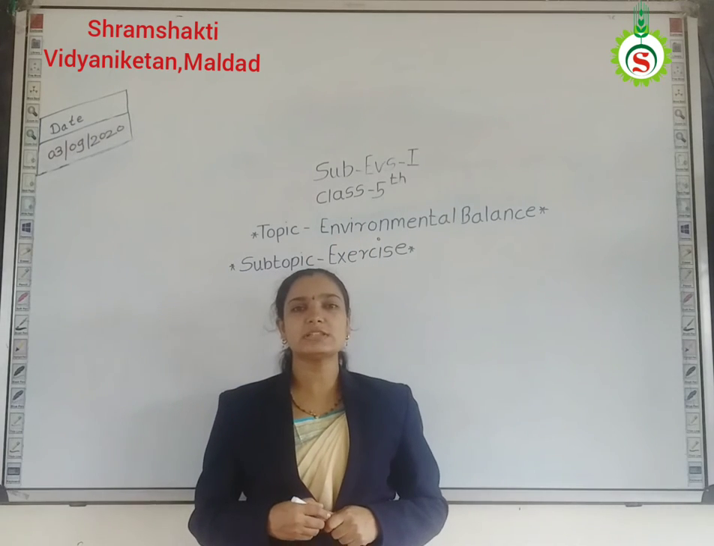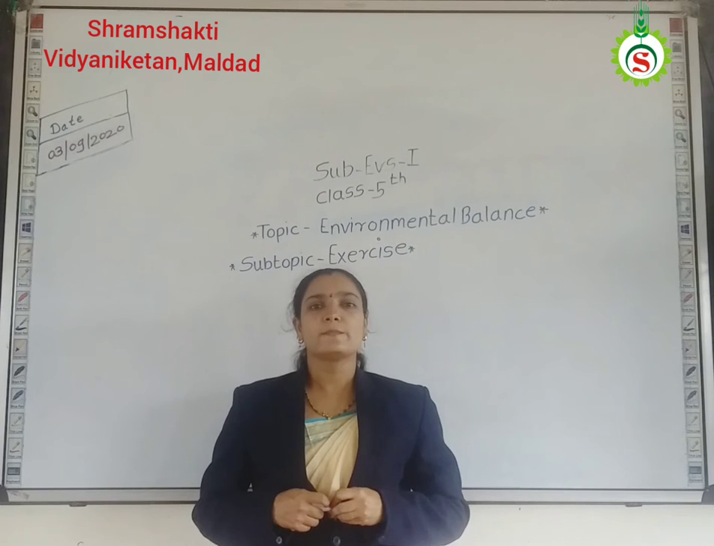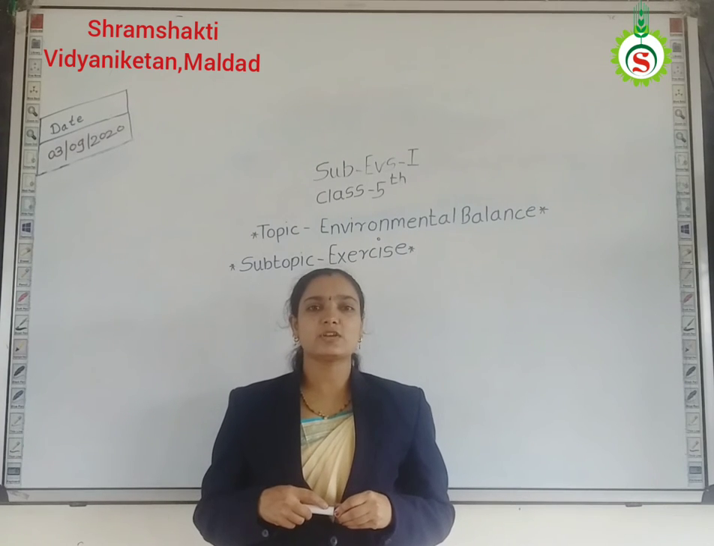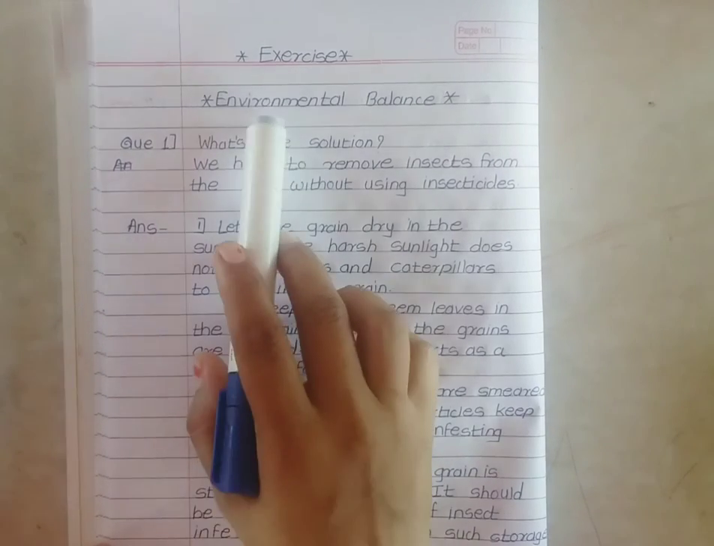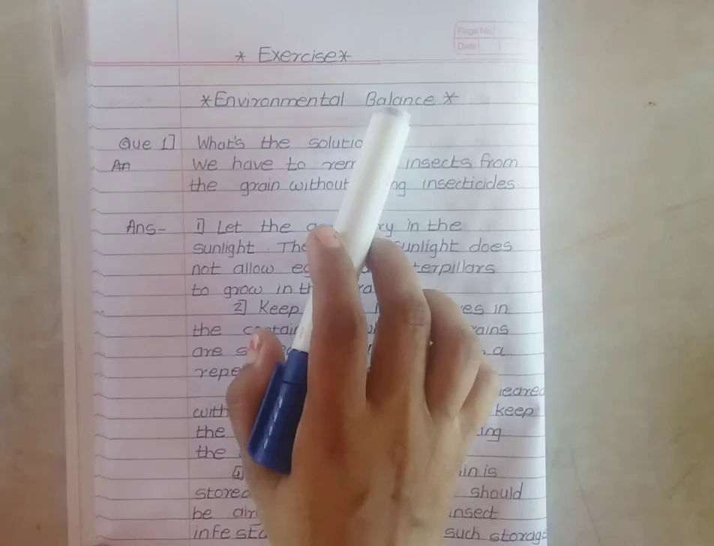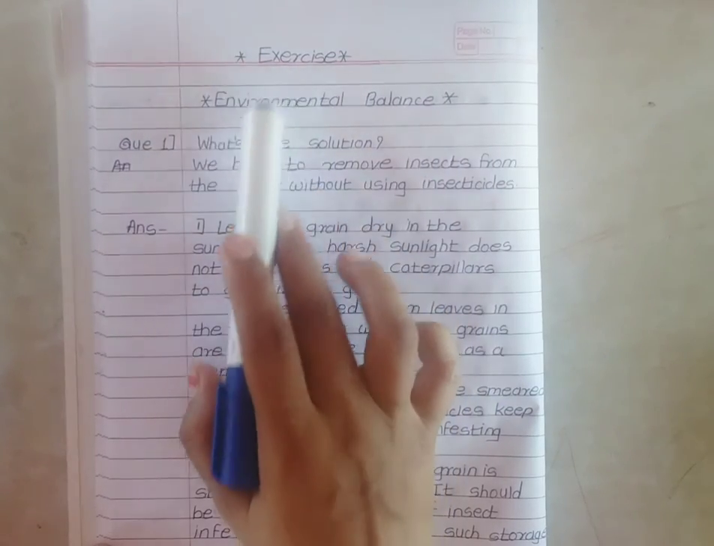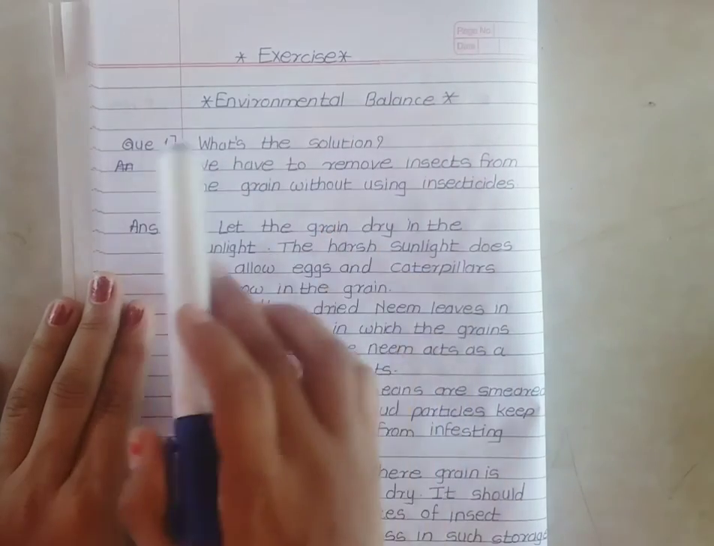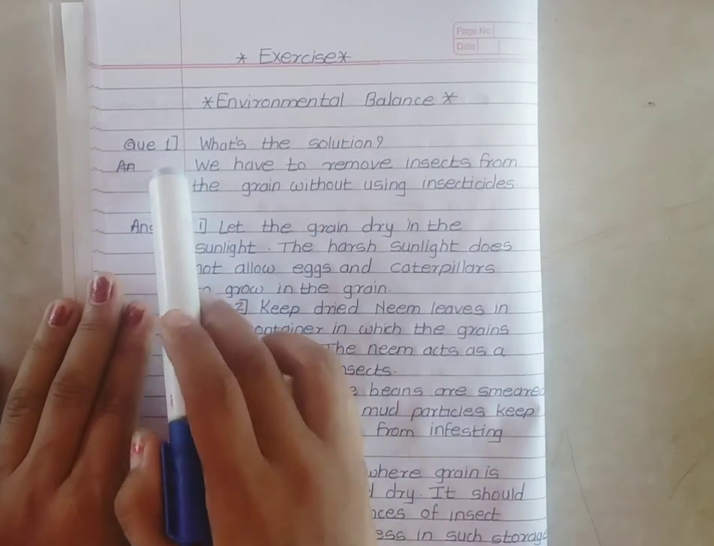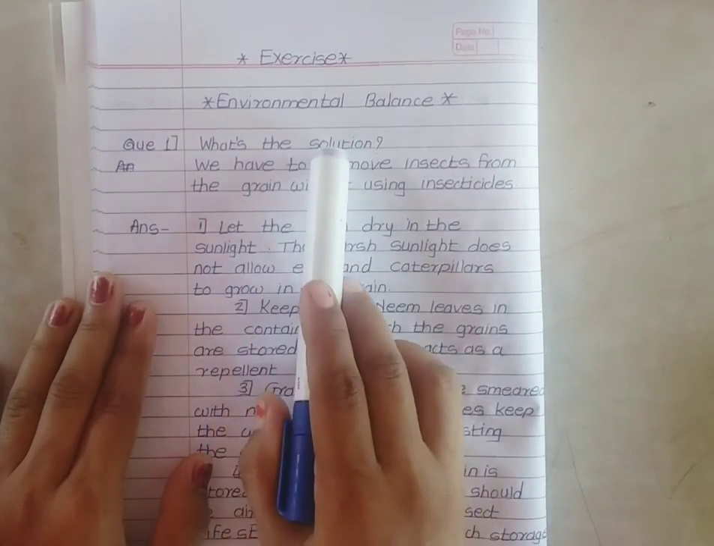So you see the questions in your textbook. I will explain the answers of these questions. Students, see the exercise of chapter environmental balance. So, see question number 1. What is the question? What's the solution?